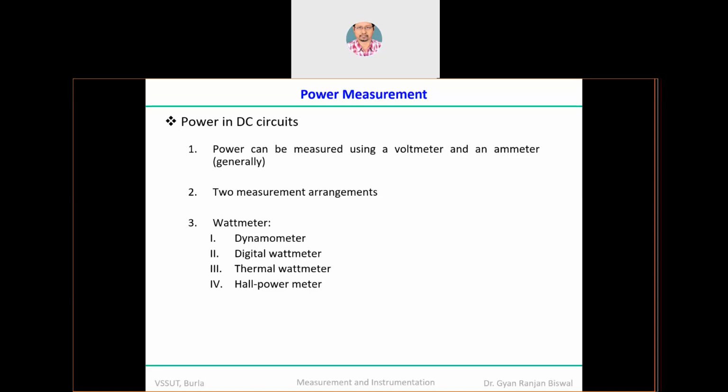These things we have seen when we talked about the different kinds of voltage and current measurement schemes in the previous module. So those schemes you can use. Again, we are not going to discuss much here. And one is the Hall power meter. That means the power meter, or in other words watt meter, which is operating based on the Hall effect, okay, or you are measuring using Hall effect sensors.